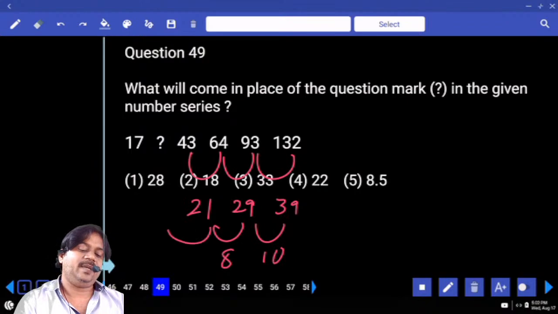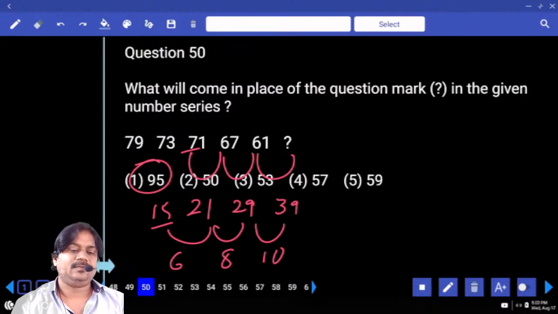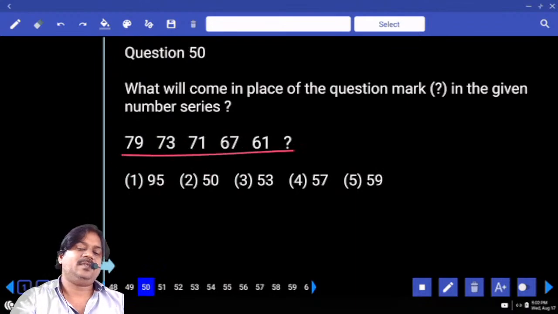Next difference must be 6, means 21 minus 6. 21 minus 16, 6. 43 minus 15, 28. Next, once if you observe the values, clearly those values are prime numbers.